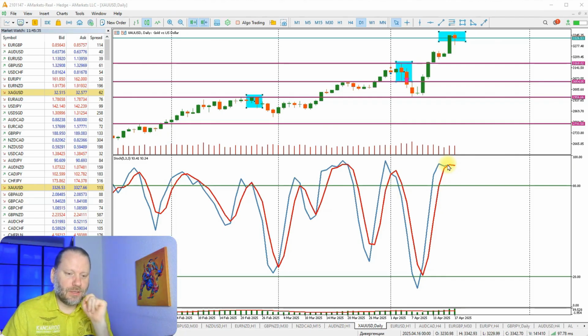But I would divide these signals into two parts. The first part is the crossing of the blue line over the red one. And a stronger signal, which I would recommend you use, especially if you are just starting to study indicators, is to wait until the blue line crosses this green upper line at the 80 level. Then it will be a stronger signal to sell gold.